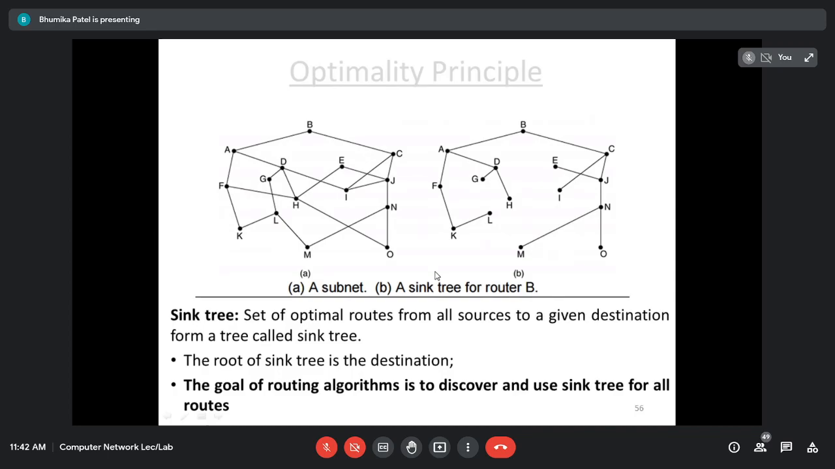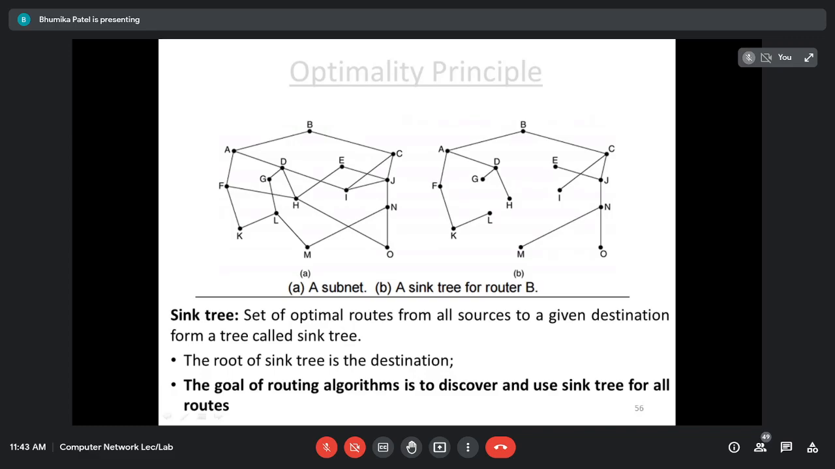So every routing algorithm, all the routing algorithms that we are going to build and consider, are going to follow the sink tree, because it is the goal of any routing algorithm to discover and use the sink tree for optimal routes. Optimal routes માટે વર્ષો use કરવાનો છે sink tree.